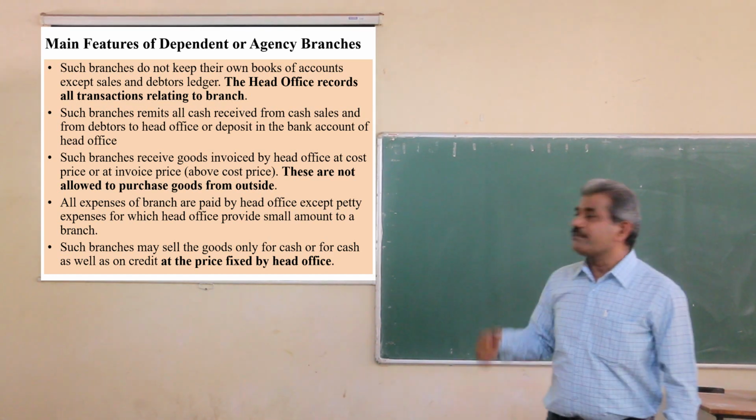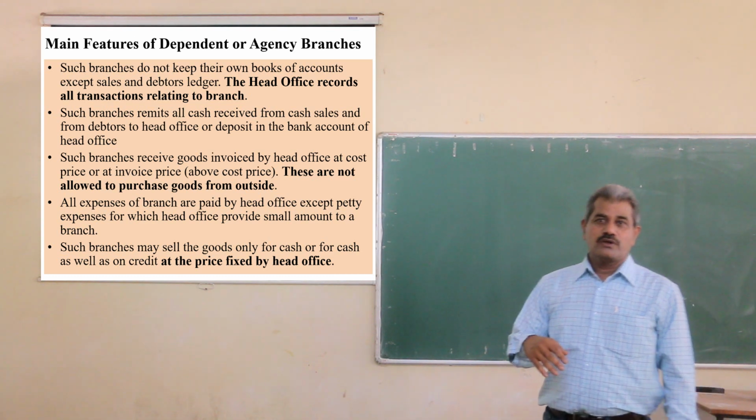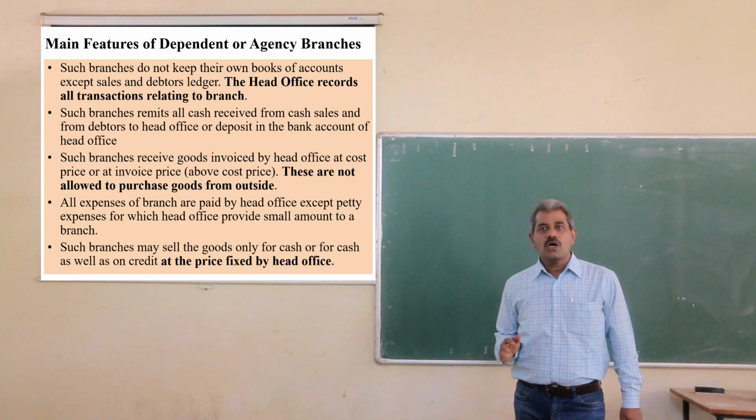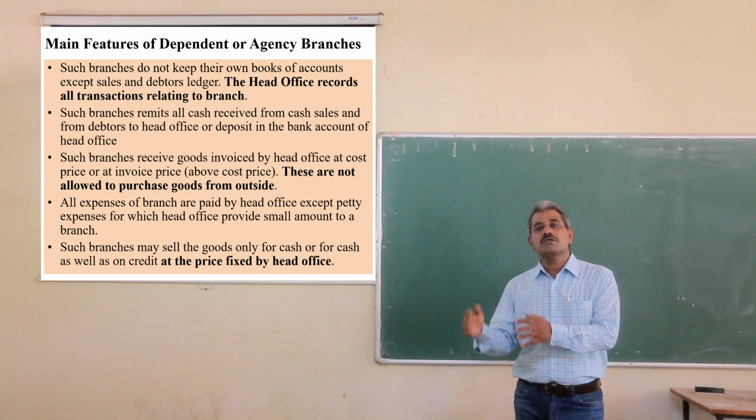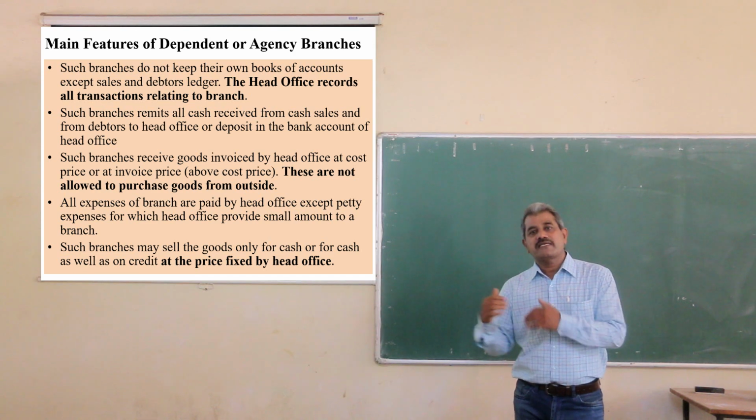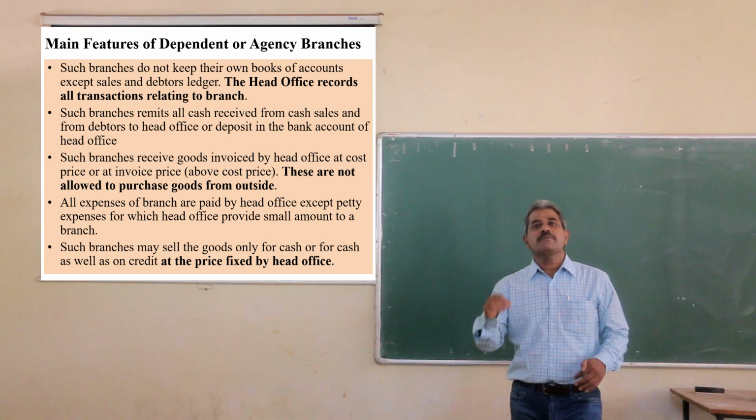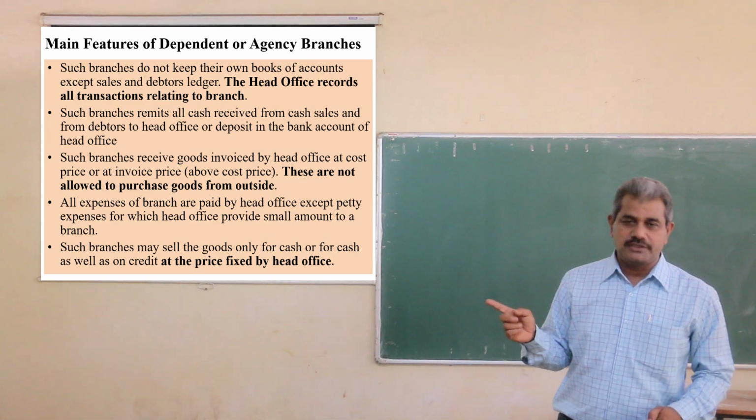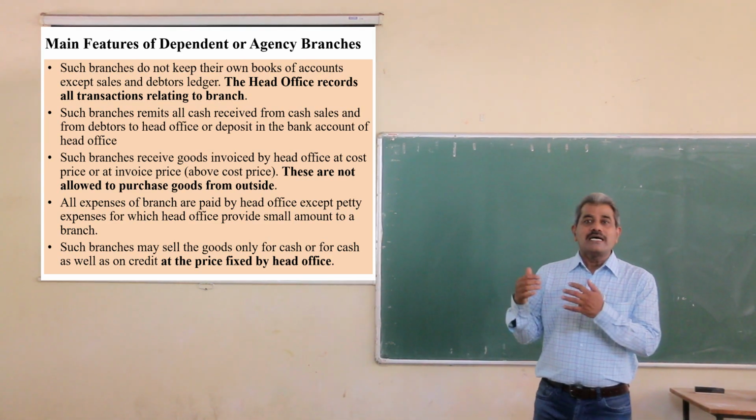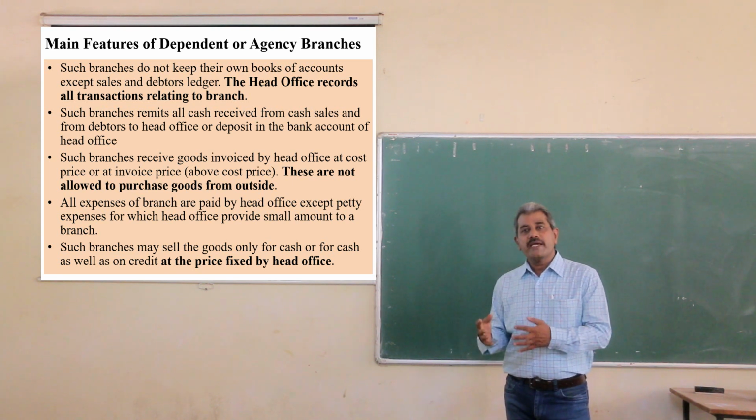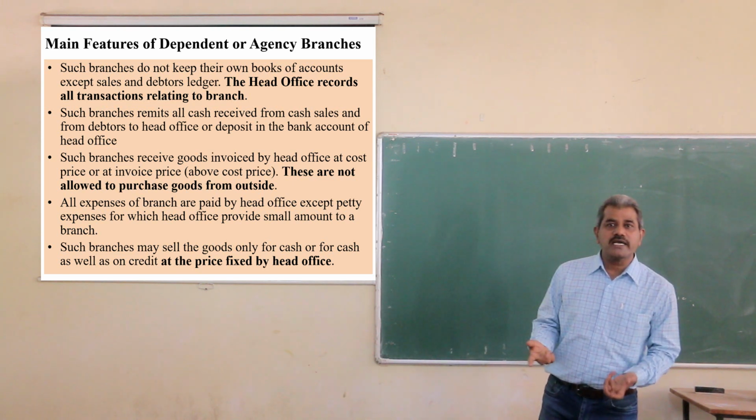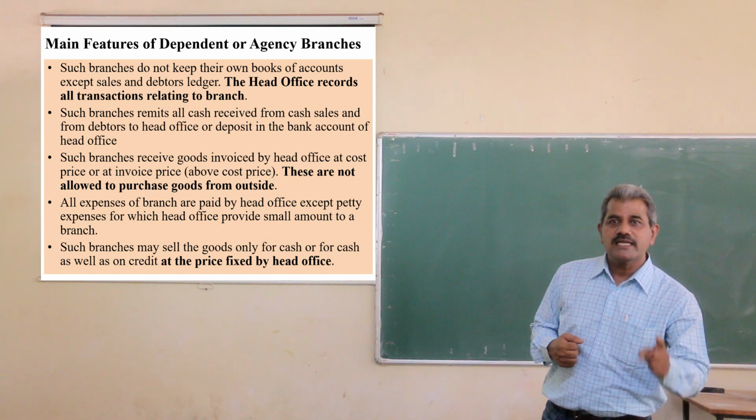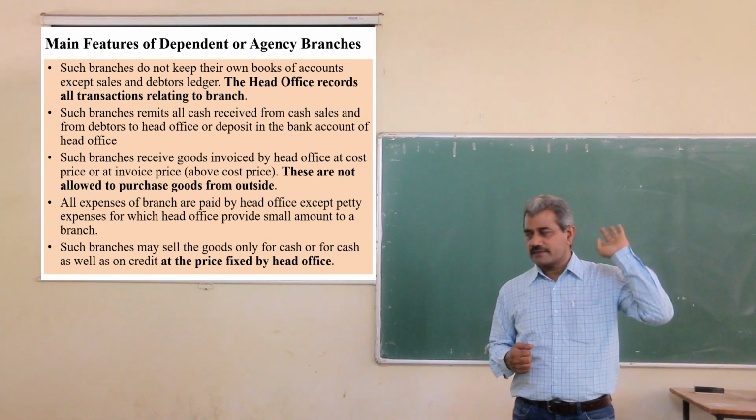Second, such branches remit all cash received to the head office, either directly in cash or they may deposit the total cash received from cashiers as well as from debtors in the head office bank account opened in the local branch. Okay, so such branches remit all cash to the head office, which is collected from the cashiers as well as from debtors.